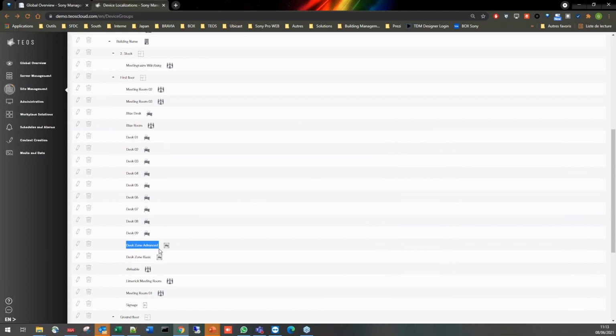Of course, we have introduced new spaces, areas around FlexOffice. The desk zones, advanced or basic, there is a small difference, but basically the idea is to make it easy for an administrator to create a zone with X number of desks that can be identified and then booked from a user point of view via QR code, etc. So we have also added functionalities around it.